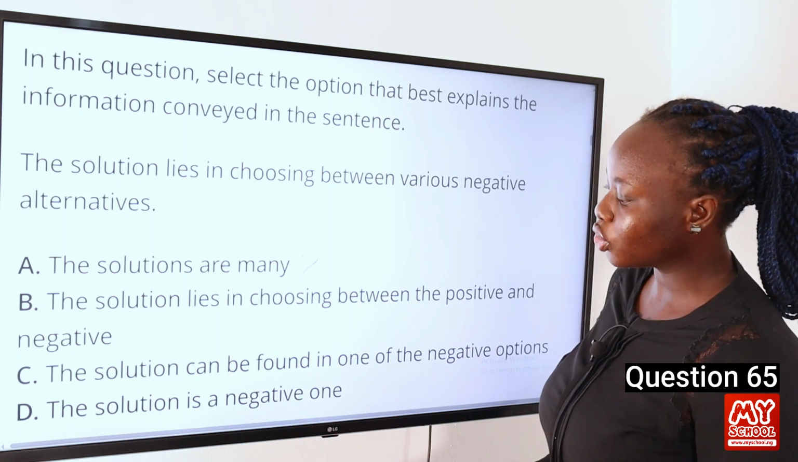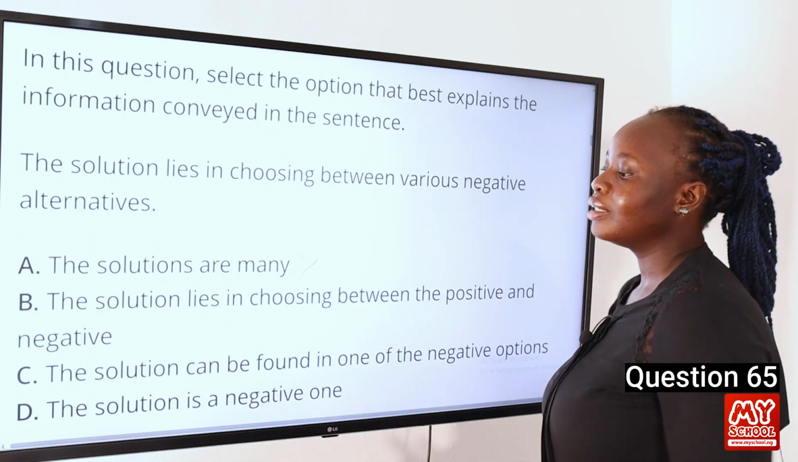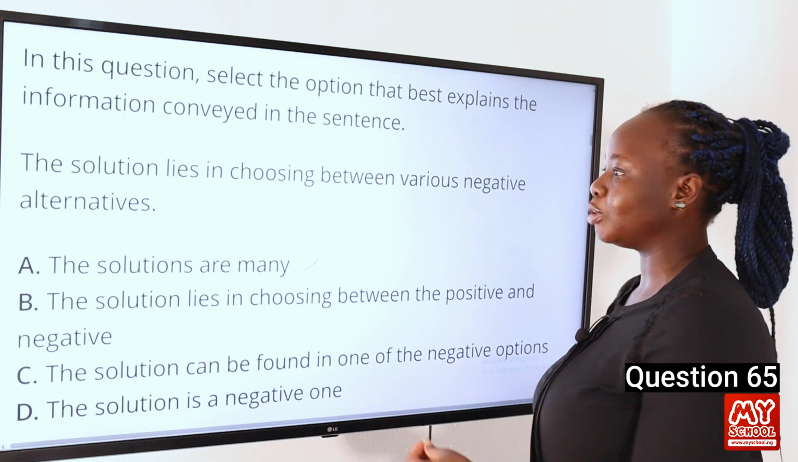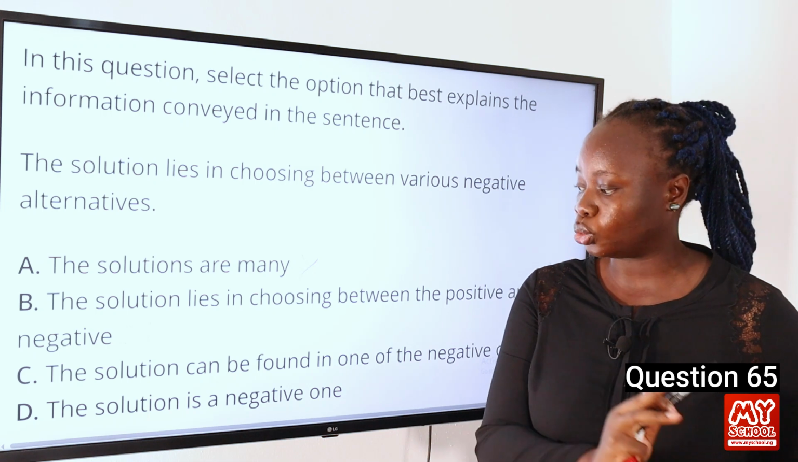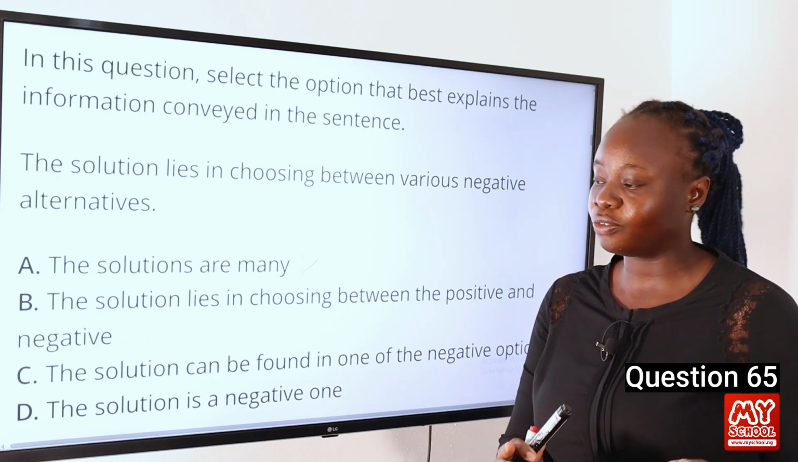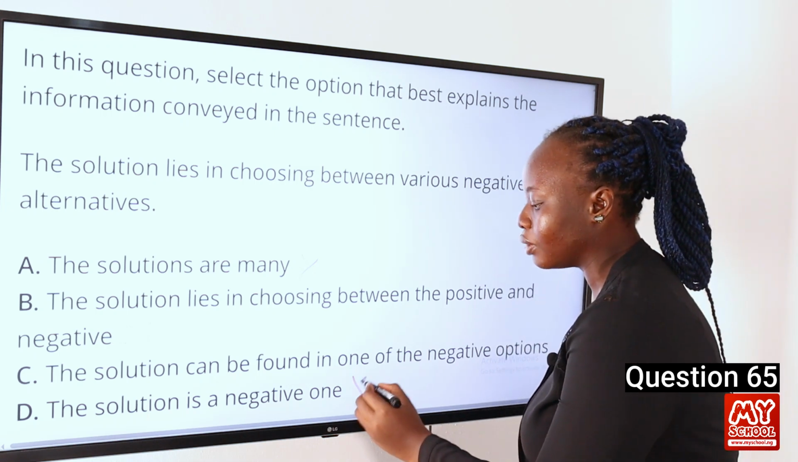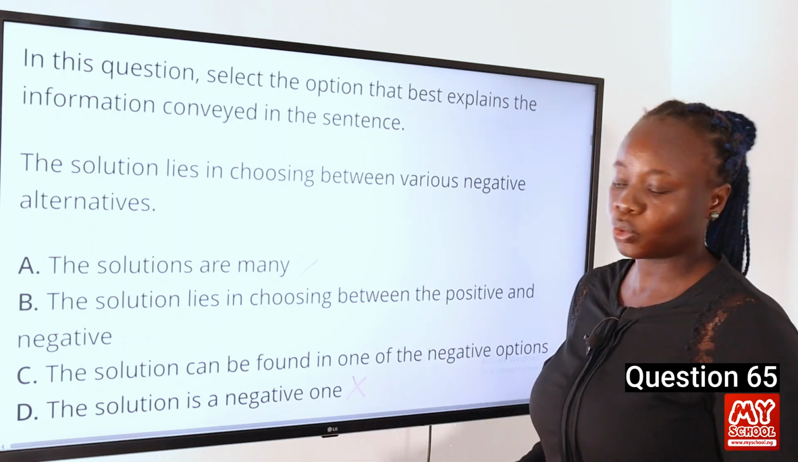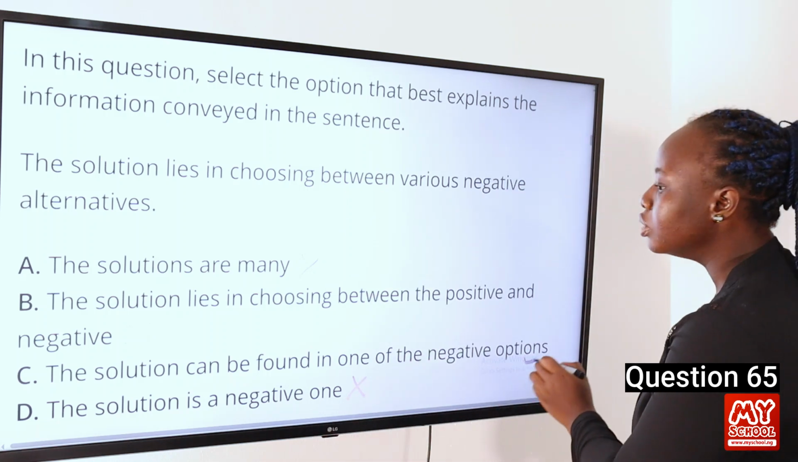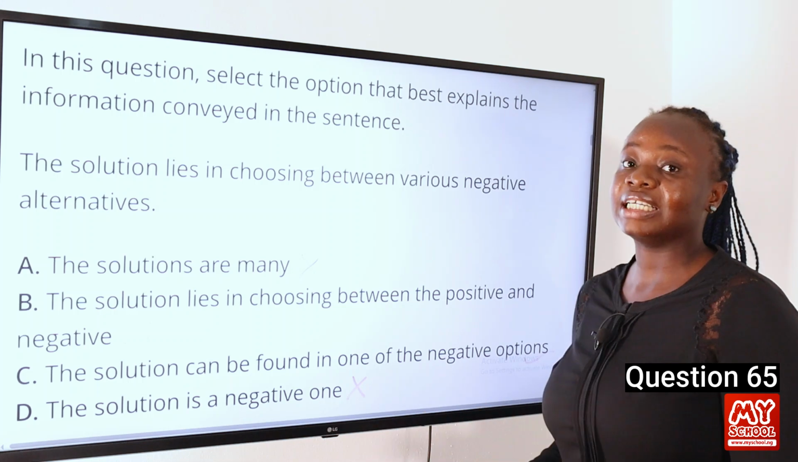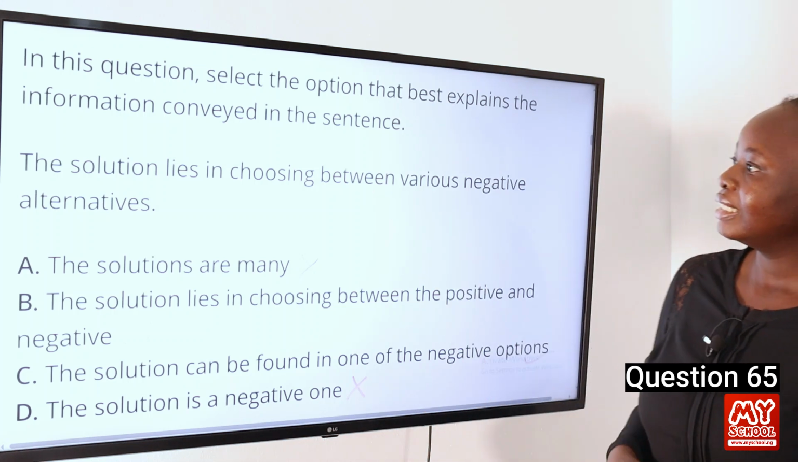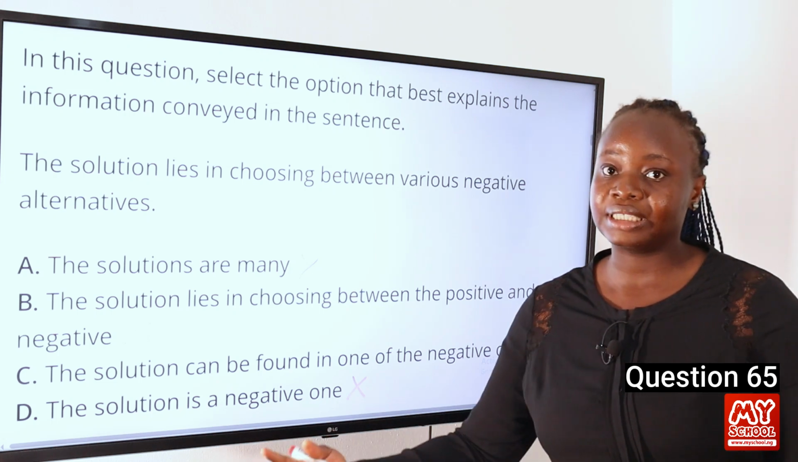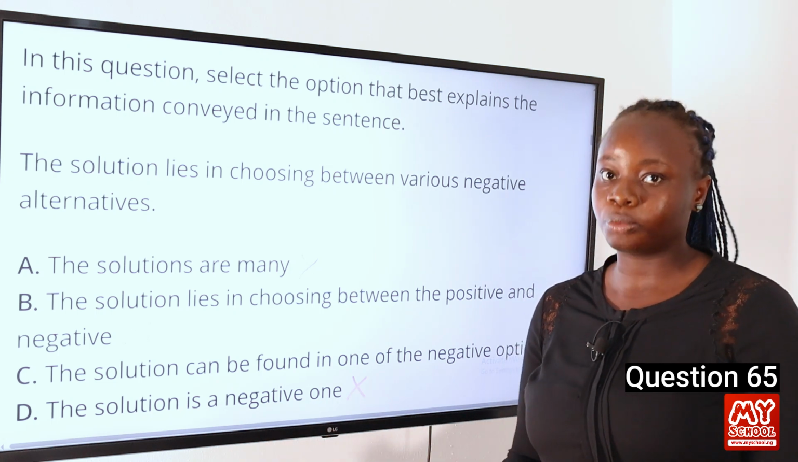And lastly, the solution is a negative one. Here, it does not state that the solution lies between various or negative alternatives. It only makes reference to the fact that the solution is a negative one. So this can be cancelled out as well. So the answer to this question is C. The solution can be found in one of the negative options. And we can see that because the sentence says that it lies in choosing between various negative alternatives or options. So our answer is C.